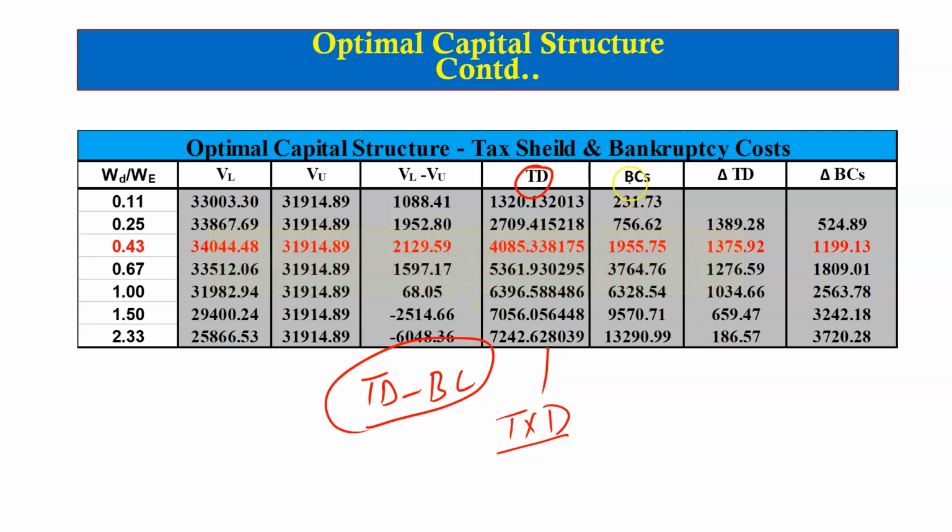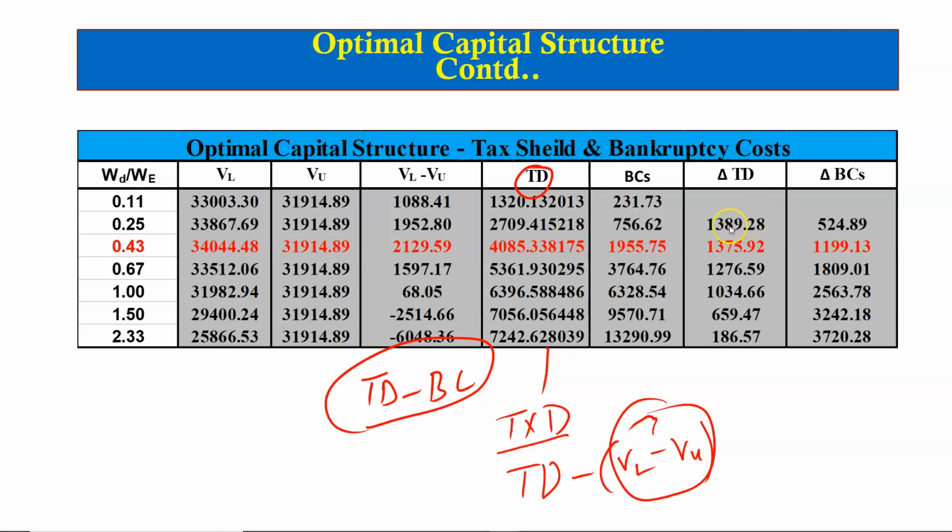So bankruptcy costs are estimated here as tax shield minus the difference between the value of the levered firm and the value of the unlevered firm. The change in tax shield, or the marginal value of the tax shield, is calculated as this value minus this, and this value minus this for each successive capital structure. Similarly, the change in bankruptcy cost, that is the marginal value of bankruptcy cost, is calculated as the difference between this minus this value and this minus this value. So it is calculated for each level of capital structure except the first one, which is the start.